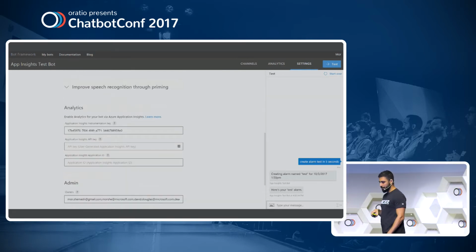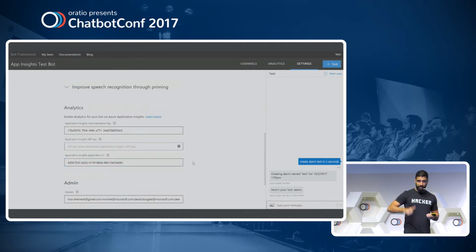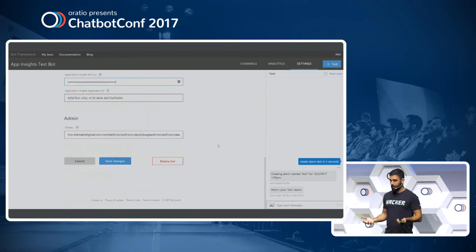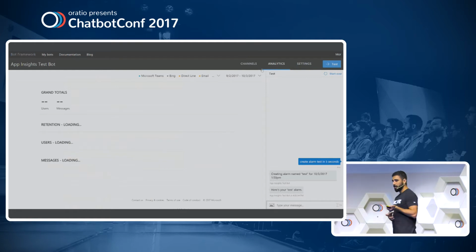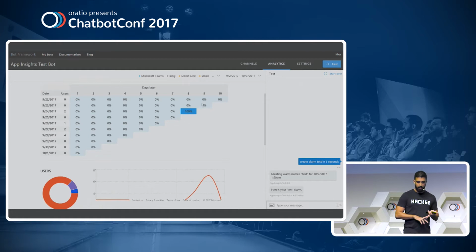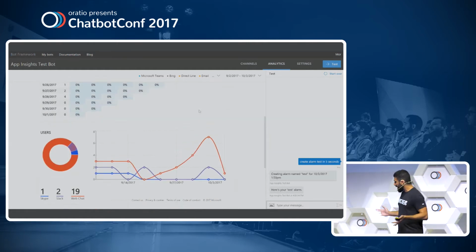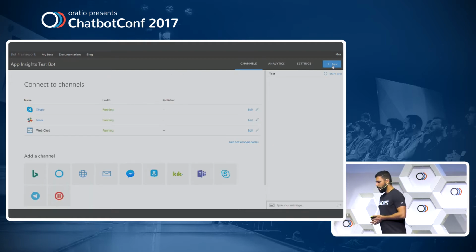We put in the key and whatnot. What we'll soon see in the analytics tab is that we get some very, very basic analytics. What channels are my users using? What are the most active channels? How many messages were sent? A general retention table at the top. And that's about it. I can't really know more about my data.